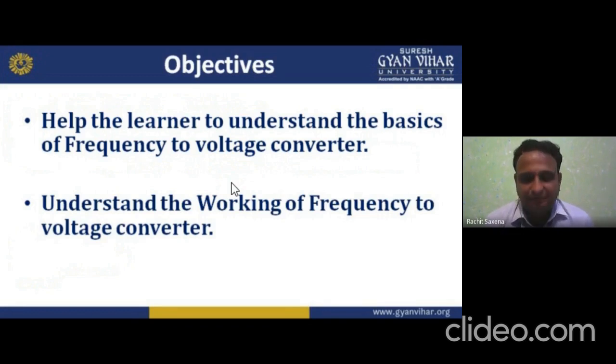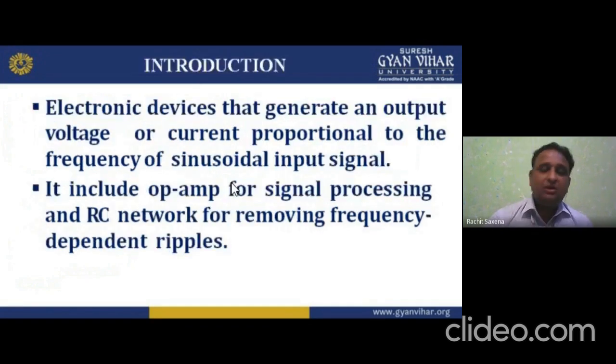So that is the way. The objective is to have the learner understand the basics of the transducer and the basics of the frequency to voltage converter. I hope you understand the basics. Secondly, we will understand the working of the frequency to voltage converter. Now the introduction part is there. It is an electronic device that generates an output voltage or current proportional to the frequency of a sinusoidal input signal.